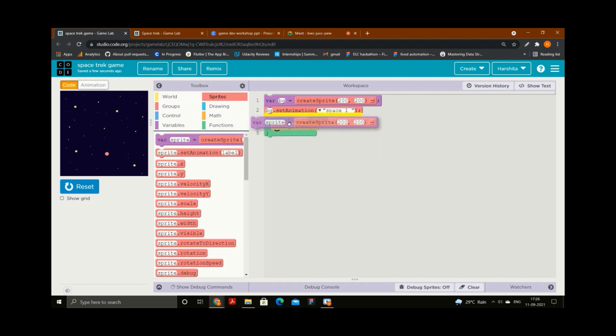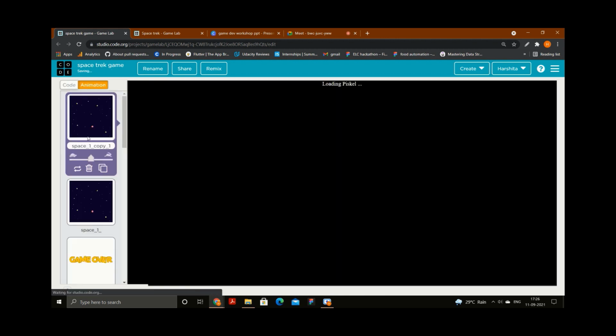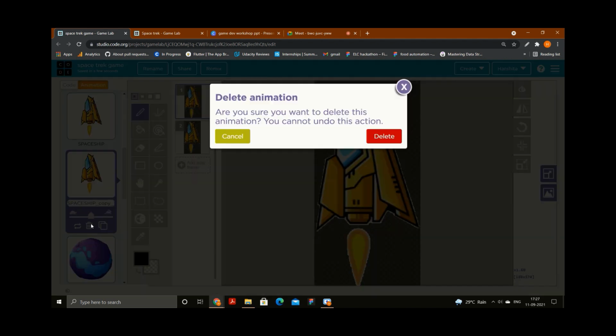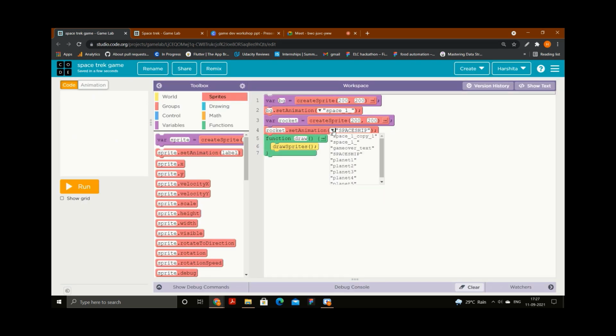It's very simple. You just need to make another variable for another animation. You can give it any name. I'm naming it rocket. Then the steps are the same. If you are able to understand these steps, then you just need to repeat them. After that, select the name of that animation. It's a spaceship. You can also check the name. This copy is not needed, I guess, so I will delete it for now. This spaceship is there, and you just need to select the name of that animation, spaceship.